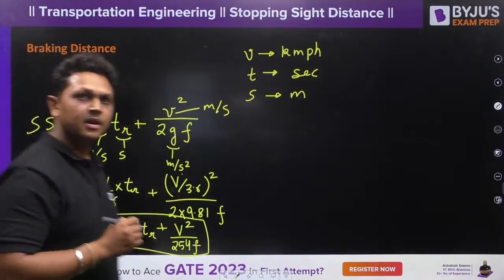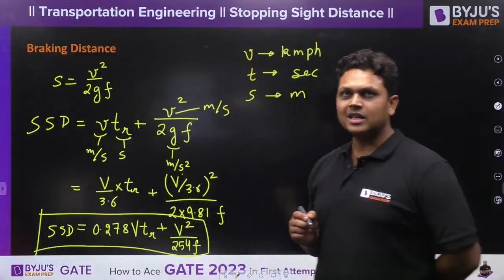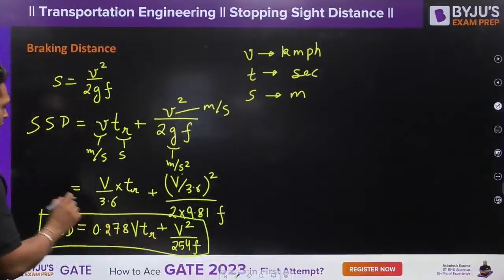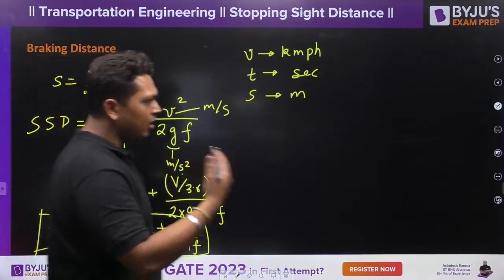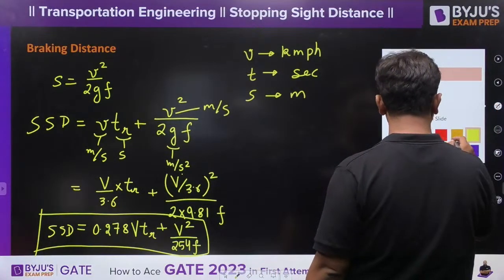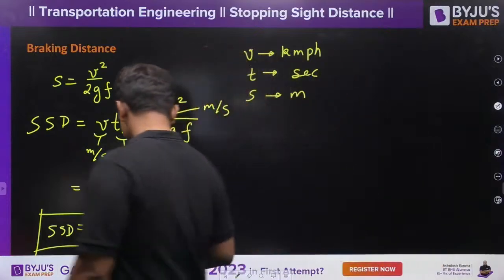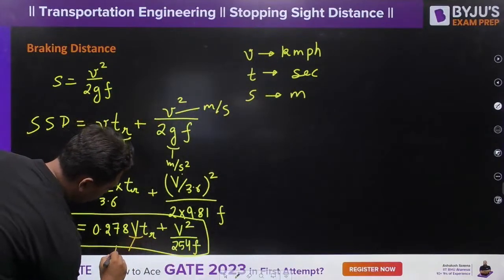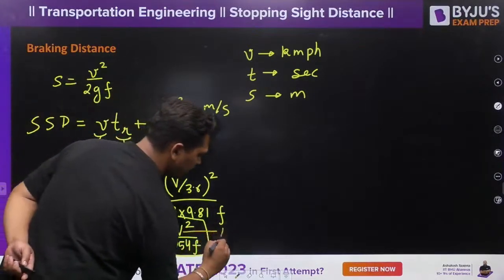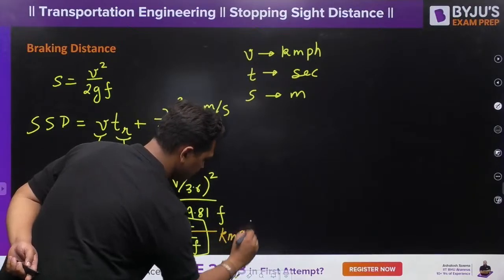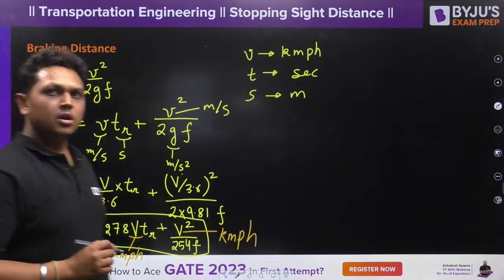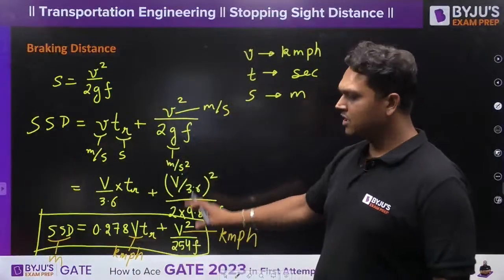Any doubt to anyone? Is it clear to all? So it is a very easy formula. You can use this formula also, no problem. But over here, now your units are more aligned with your problem. Now over here, this velocity is in kilometer per hour, I hope it is well visible. This velocity is also in kilometer per hour. You will get your stopping sight distance in meters. So now you just have to put all the values straight away in this formula.